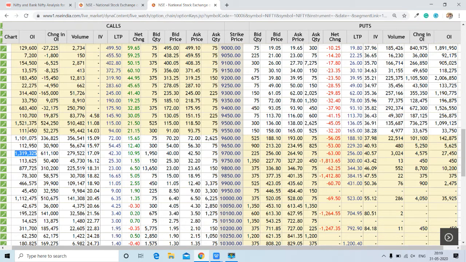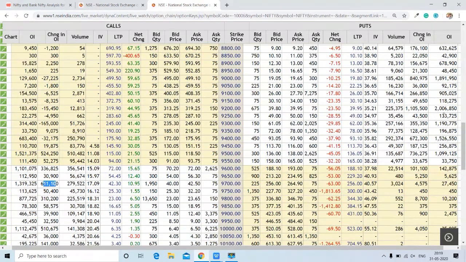We have a very good amount of call added over here. Around 5 lakh contracts are added here in change in open interest, and 6 lakh contracts added here. So in change in open interest, these are also important levels for Nifty.